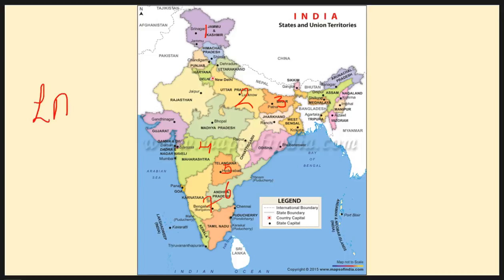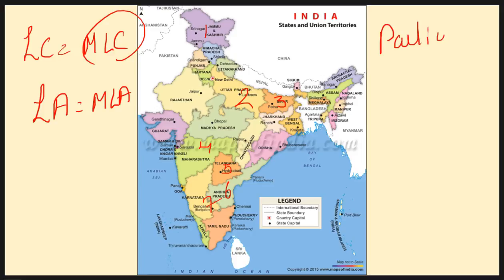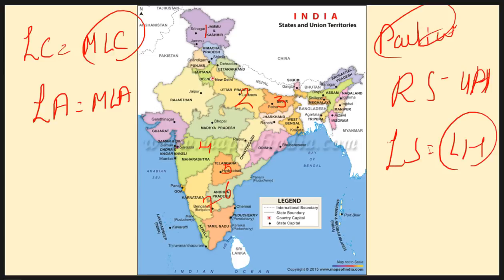So they have this legislative assembly where you find members of legislative assembly, that is MLA. And then you have legislative council where you find members of legislative council. If you want to understand, you can compare it with our Parliament, right? We have Rajya Sabha, that is the upper house, UH. Then you have Lok Sabha, that is your lower house. And you know that, of course, the President again is part of this whole game. So 3 pillars of our Parliament: Lok Sabha, Rajya Sabha, and the President.